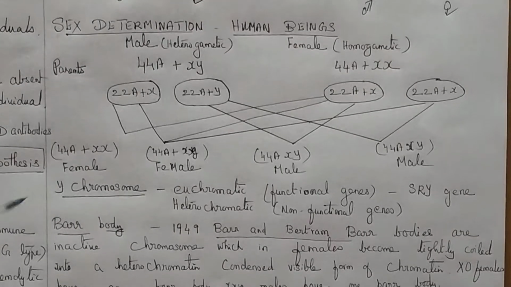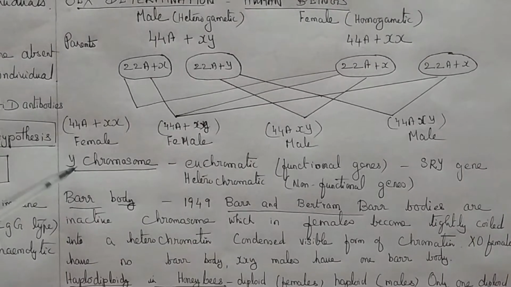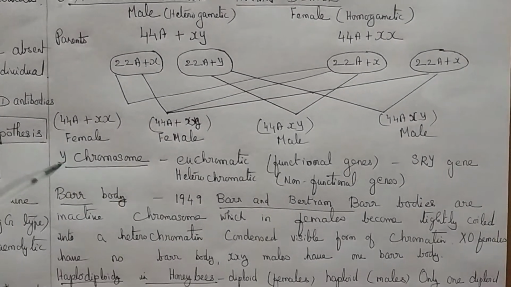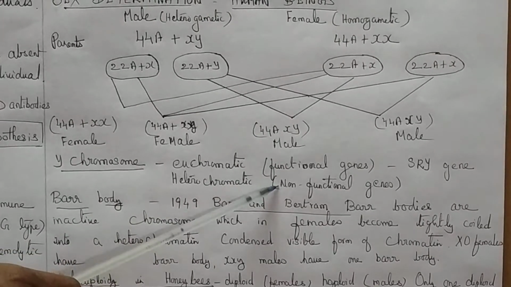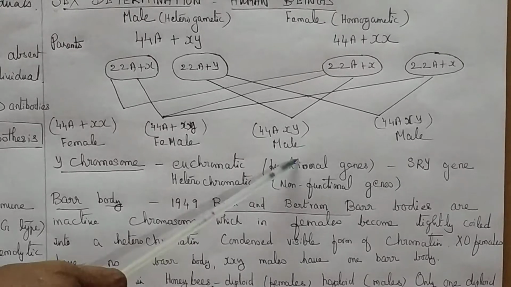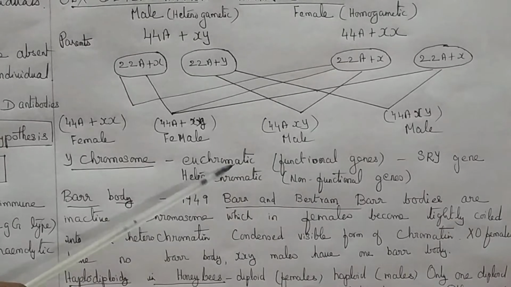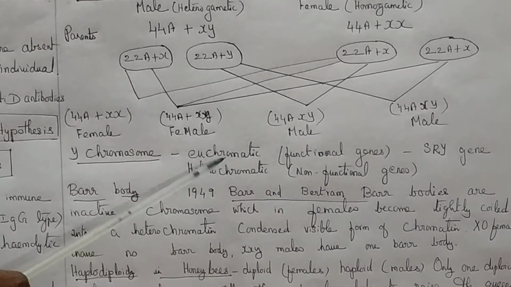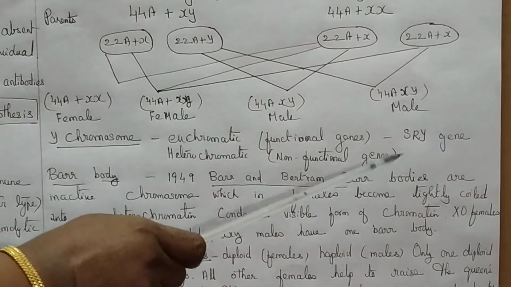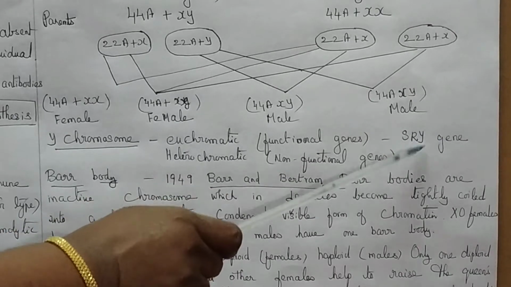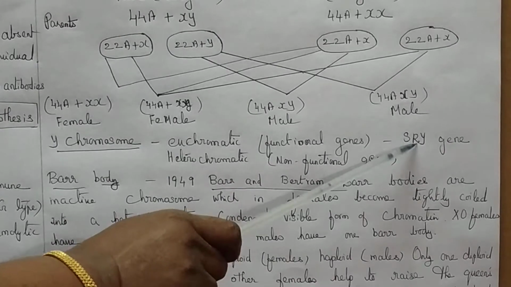Next is about the Y chromosome. The Y chromosome has the genes for determining the sex. In this Y chromosome, there are functional genes and non-functional genes. The functional genes are euchromatic and the non-functional genes are heterochromatic. In the euchromatic Y chromosome, there is a gene called the SRY gene. This SRY gene determines the testes and the reproductive structures of the male.